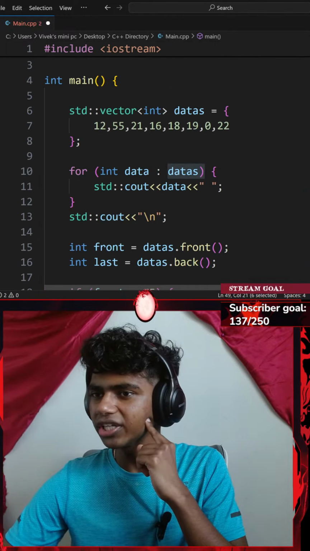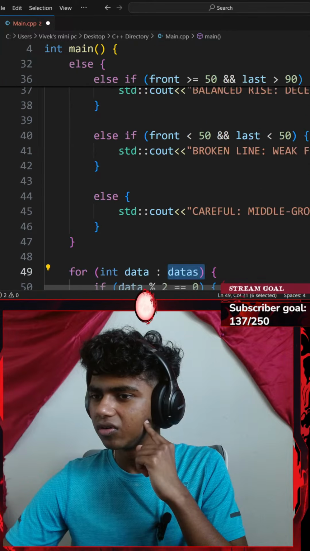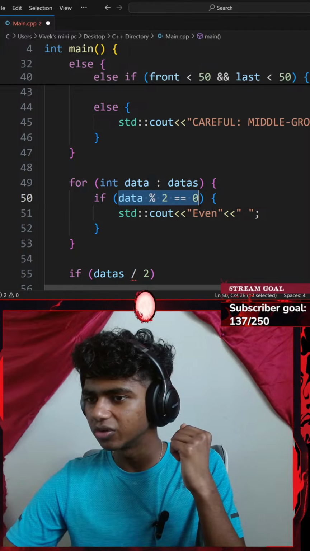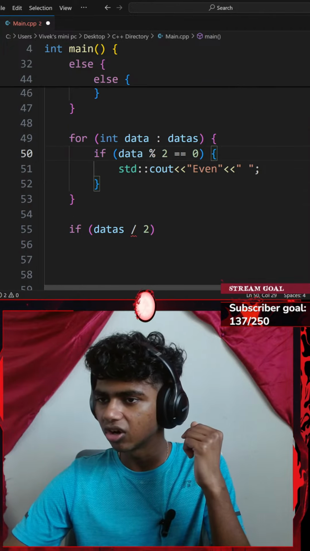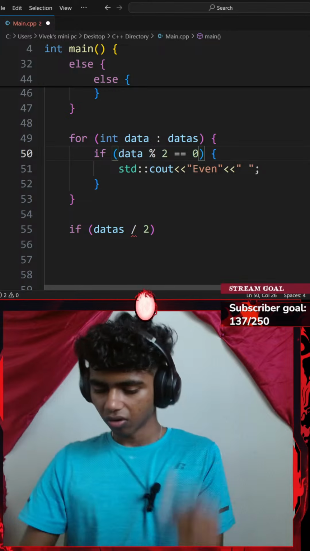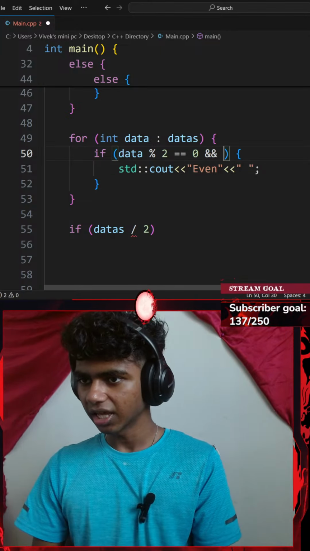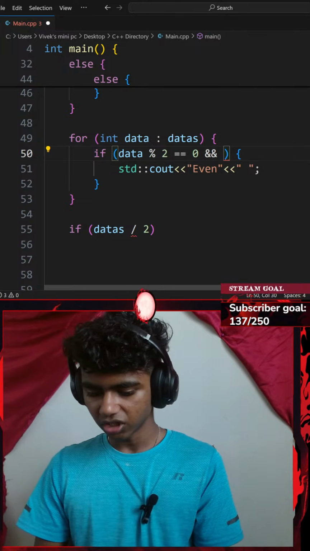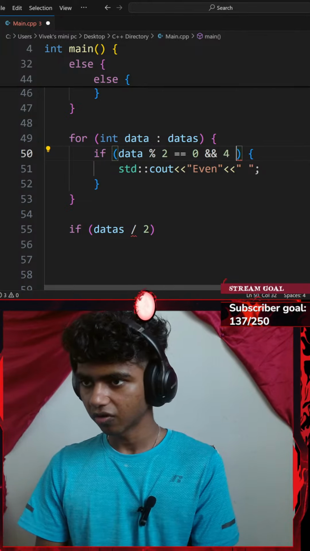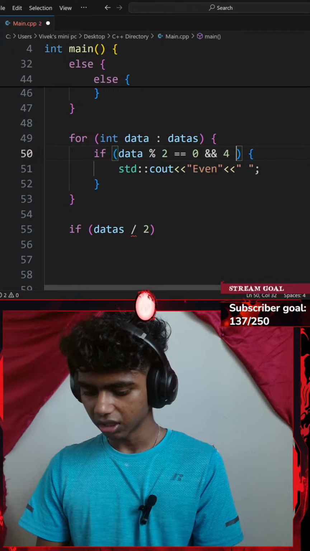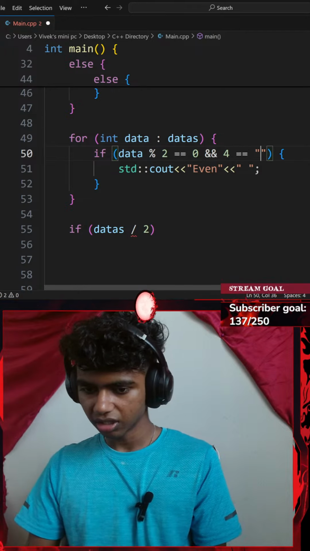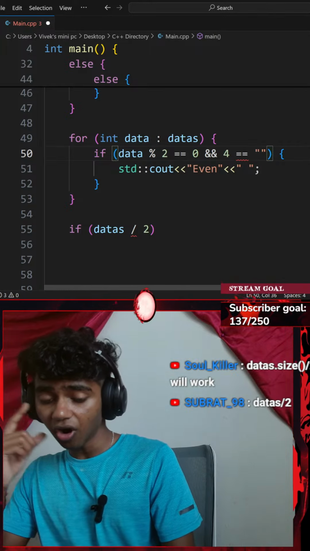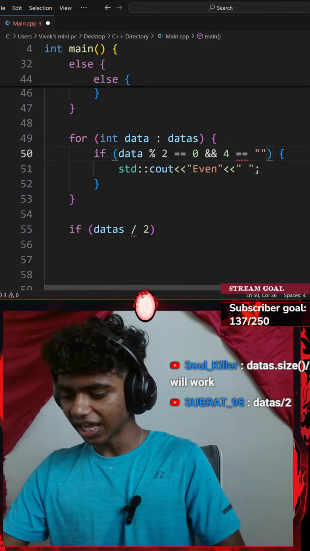So if majority are even, if there are 4 even, or I could go if my data modulus 2 equals to 0. Let's go with an AND, and 4 equals to even. Does that make sense? If data dot size divided. Oh, okay, that makes sense.